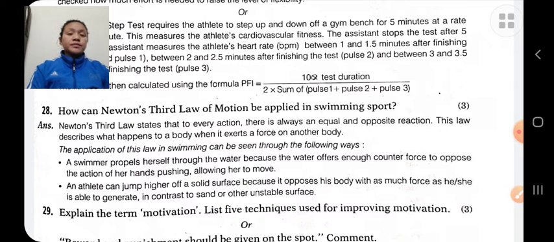Third law of motion is known as the law of action and reaction. According to the third law of motion, every action has an equal and opposite reaction. For example, in a swimming pool, a swimmer pushes the water backward, and in return, he is pushed forward by the water. Therefore, the swimmer pushes the water backward. In return, the water pushes him forward.